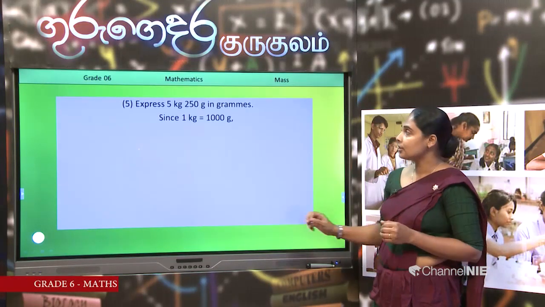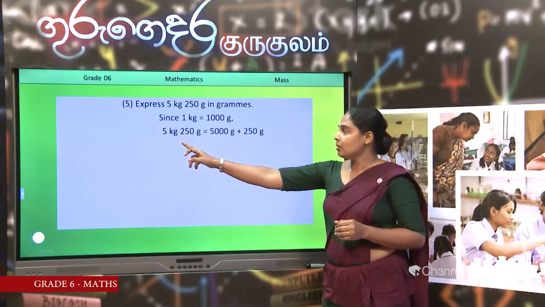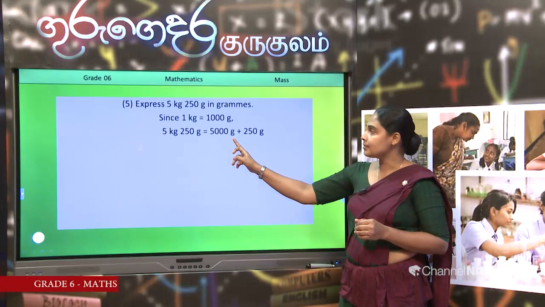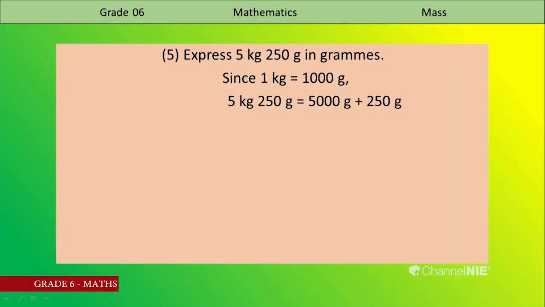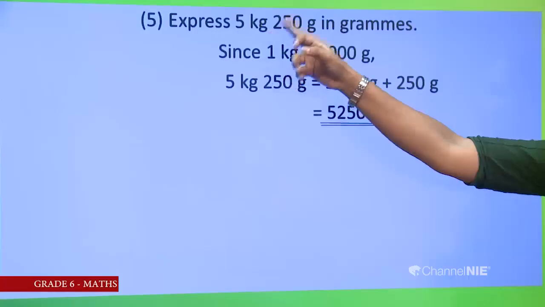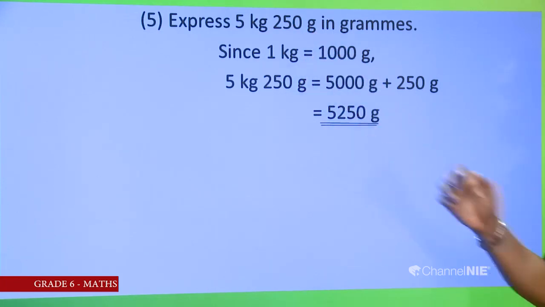Since 1 kilogram is 1000 grams, we can write 5 kilograms as 5000 grams. Then add 250 grams. The total is 5250 grams. Can you get that answer in your mind? We know 5 kilograms is 5000, and 250 grams more, all are 5250 grams.